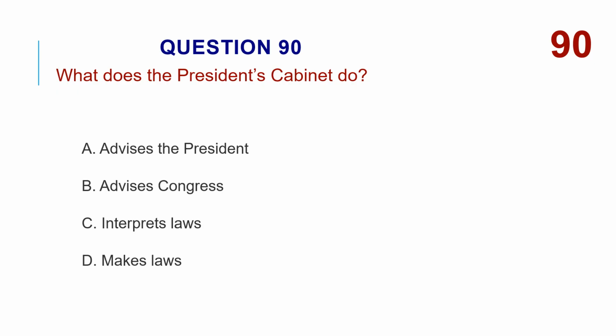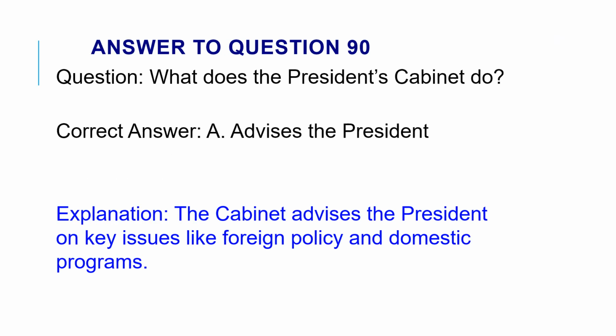What does the President's cabinet do? A. Advises the President. B. Advises Congress. C. Interprets laws. D. Makes laws. The correct answer is A. Advises the President. The Cabinet advises the President on key issues like foreign policy and domestic programs.